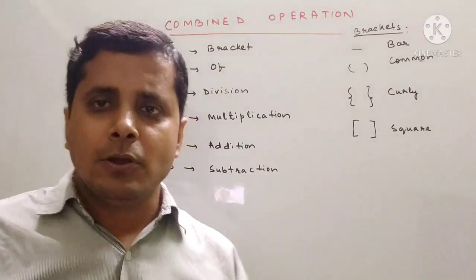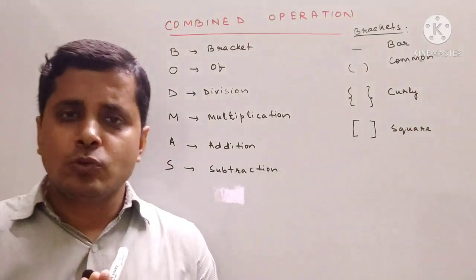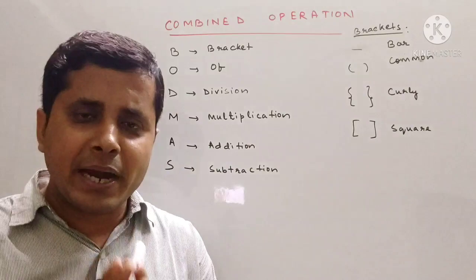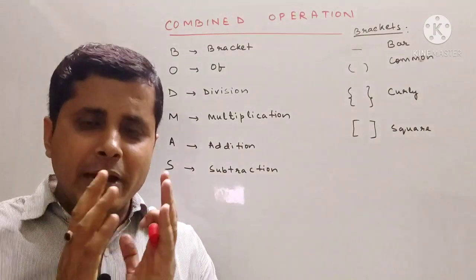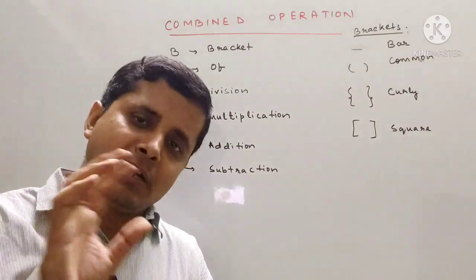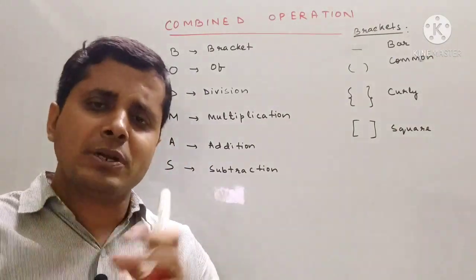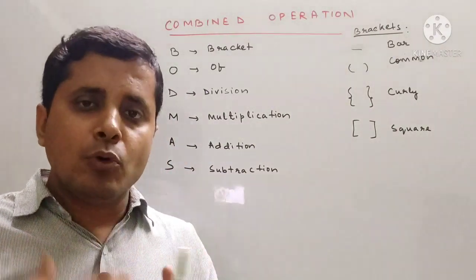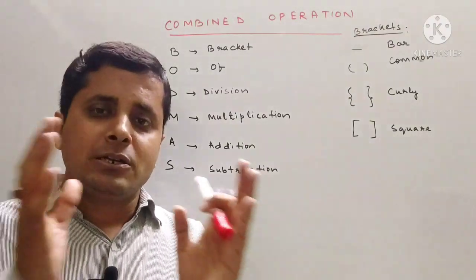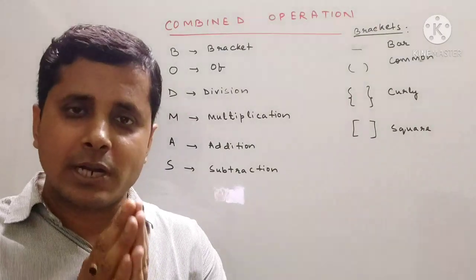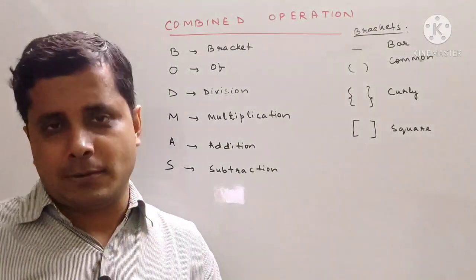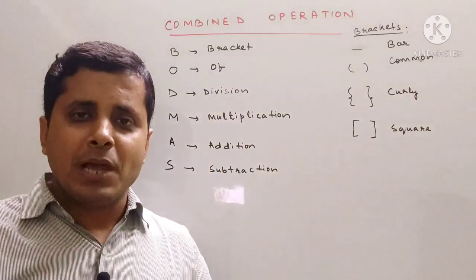So now we will understand how to solve the combined operation. Now what is this combined operation? Combined operation means when addition, multiplication, subtraction, division, so many, more than one operations are to be done together, then this kind of operation will be called a combined operation. Okay. So how to do that?